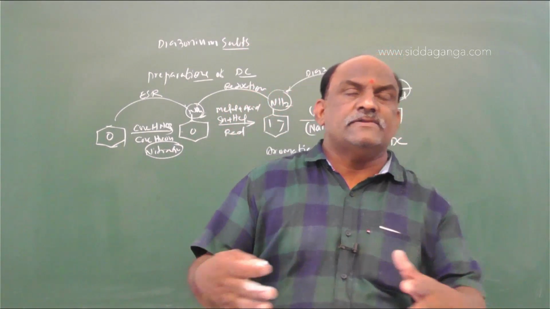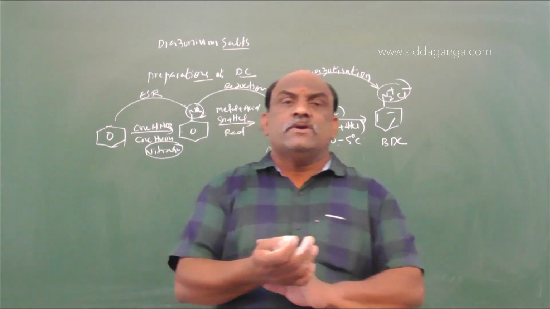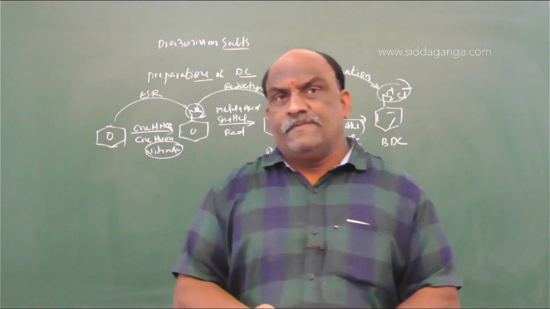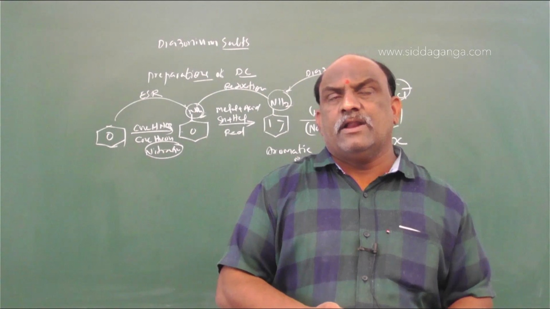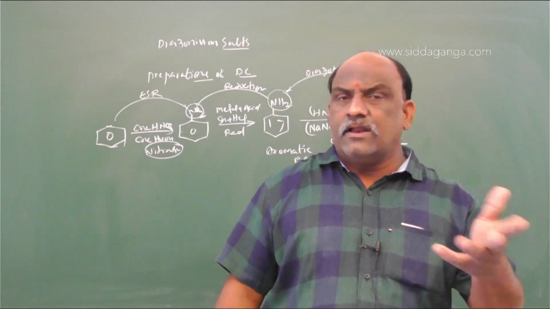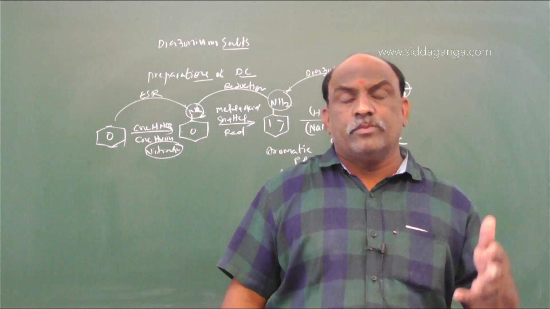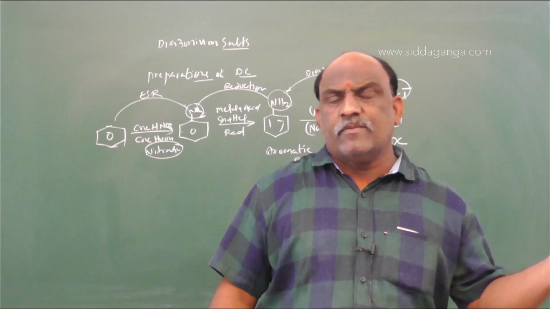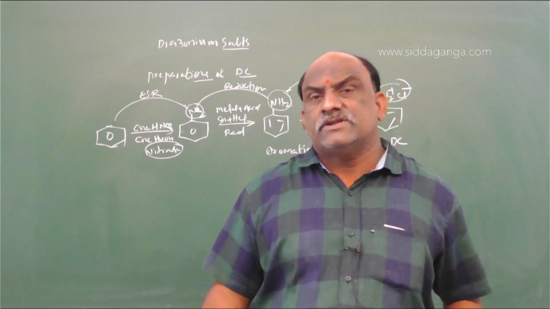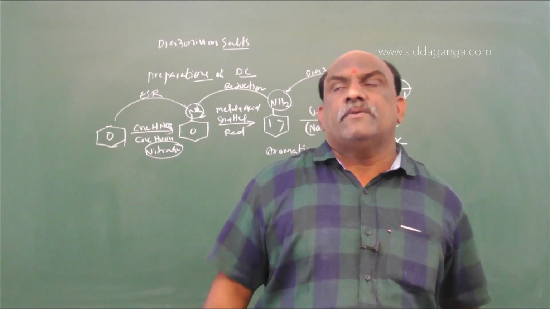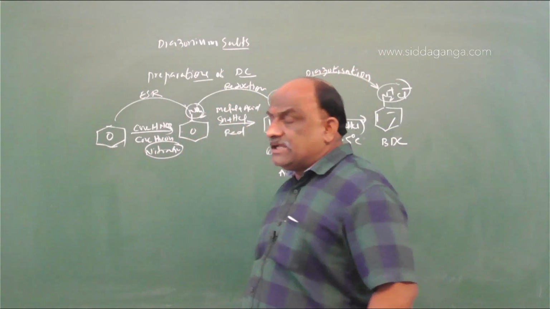So it is a linked system, easy to revise. If you know alkyl halides, haloalkanes, haloarenes, then you know how to prepare alcohols and phenols, because the chemical properties of alkyl halides are the preparations of phenols. So this is the preparation of diazonium chloride.